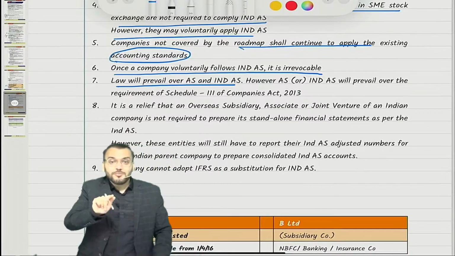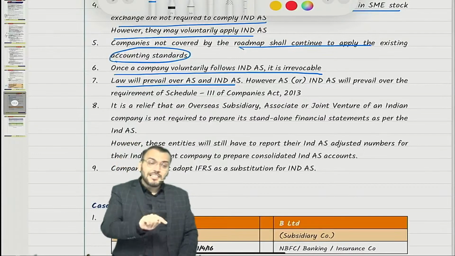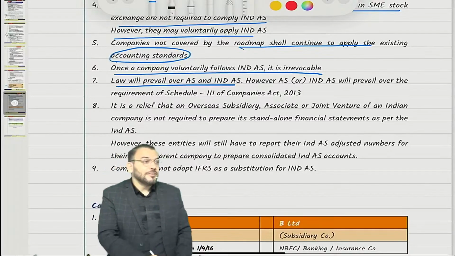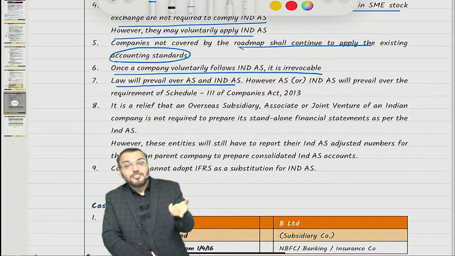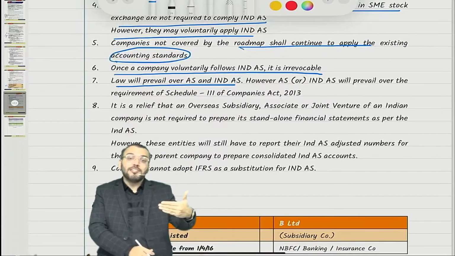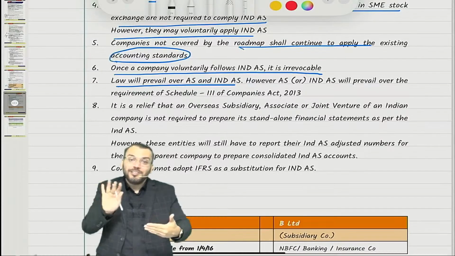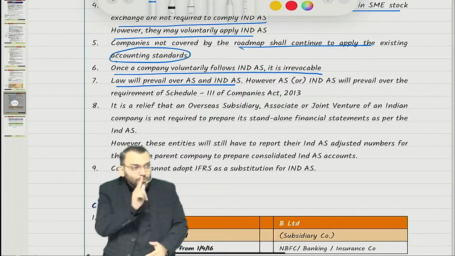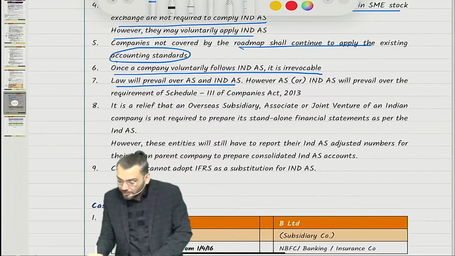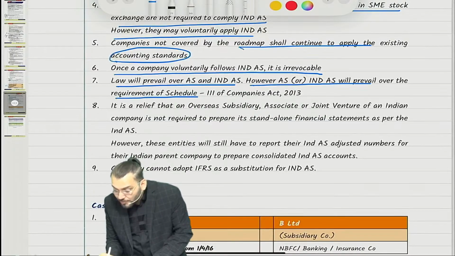There may be some differences between Schedule 3 requirement and Ind AS requirement. Which will prevail? Ind AS will prevail, even though Schedule 3 is a part of Companies Act. Why? Because under Schedule 3 it is mentioned that it can be modified as per the requirement of Ind AS. Understood? So only one exception is there. The exception is that Ind AS will prevail over the requirement of Schedule 3 of Companies Act.